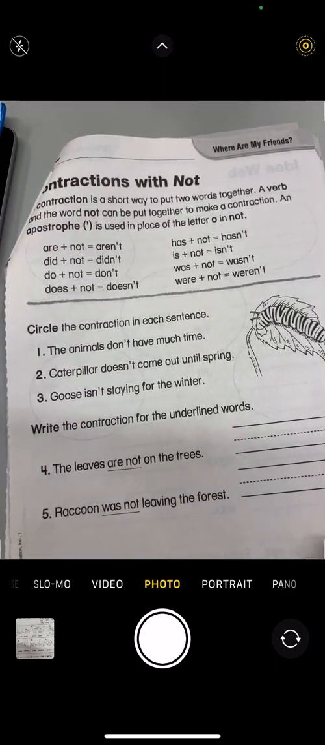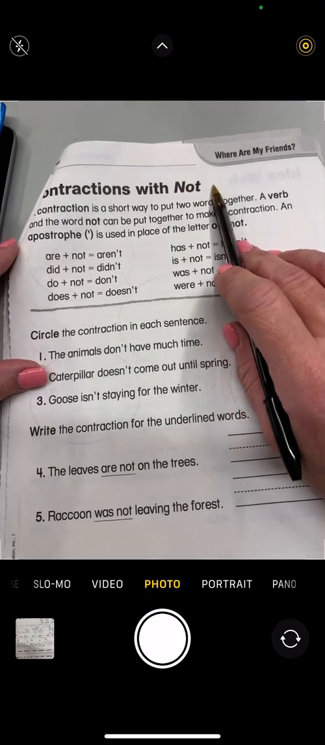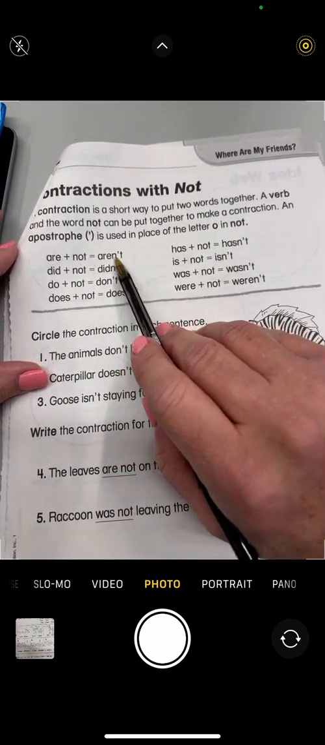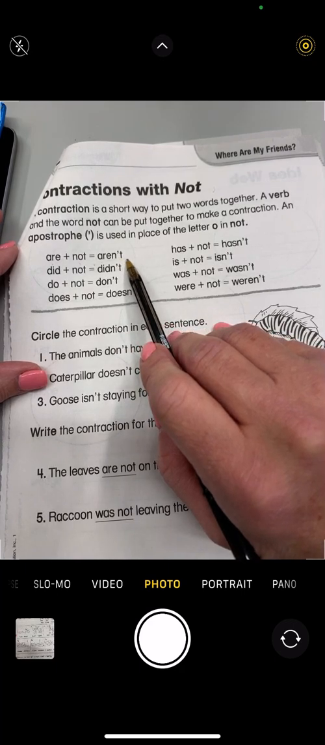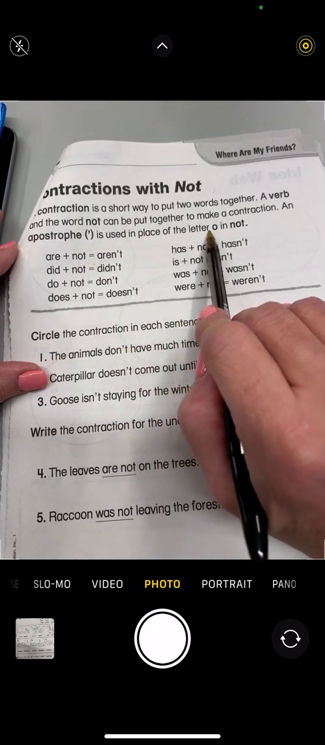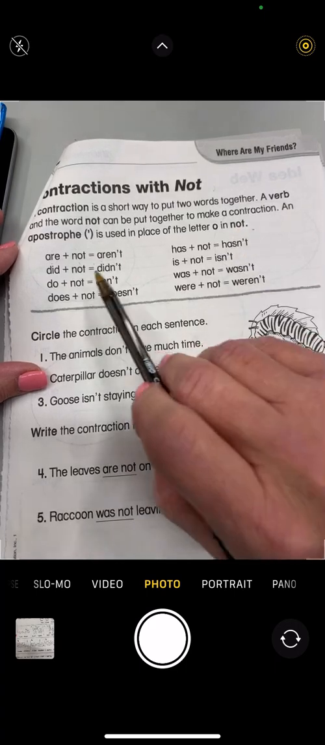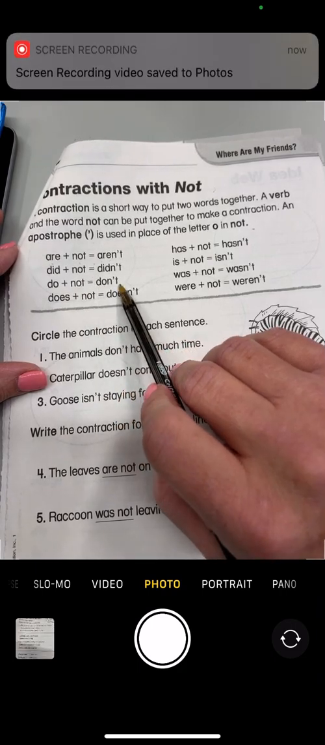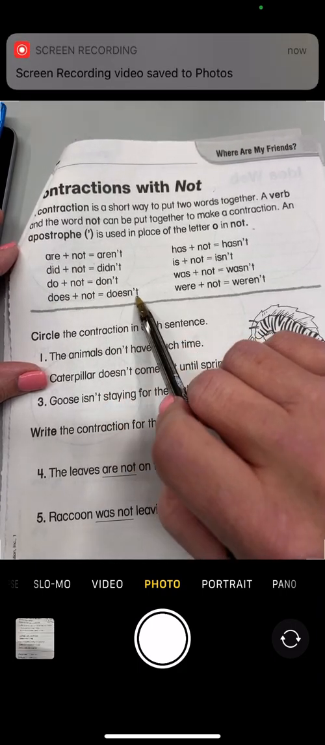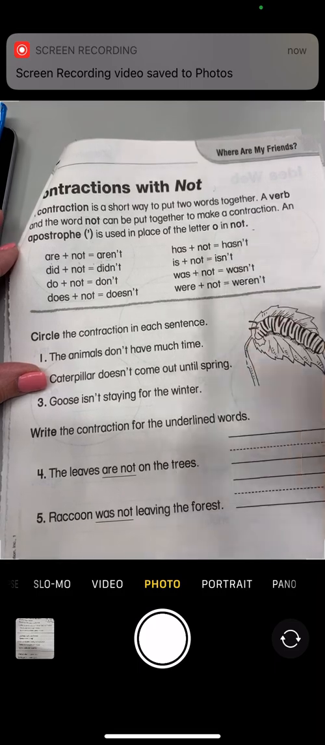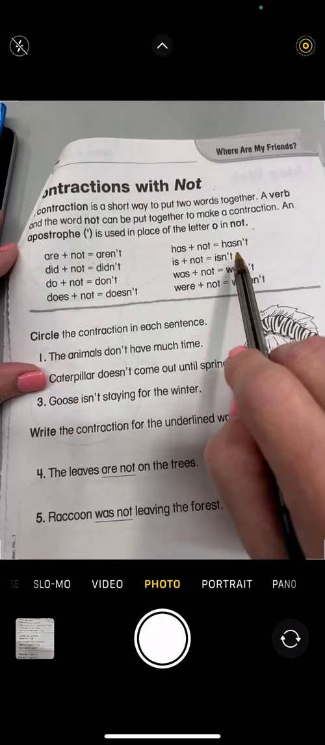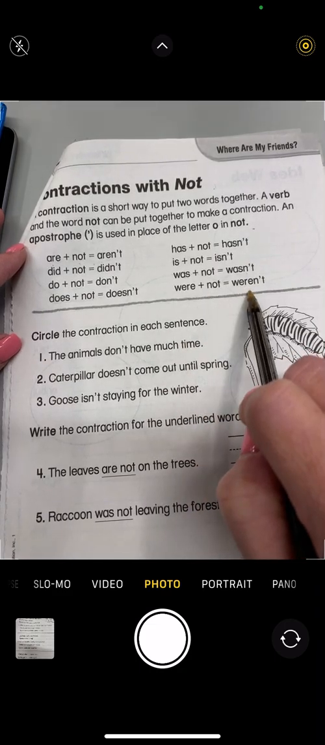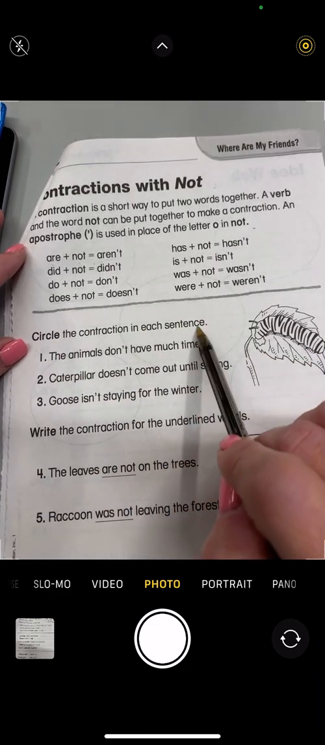We are going to work with some contractions with not. So if we have are and not, we are going to say aren't. And the apostrophe is used in the place of the O in not. Did not would be didn't, do not, don't, does not, doesn't, has not, hasn't, is not, isn't, was not, wasn't, were not, weren't. Circle the contraction in each sentence.